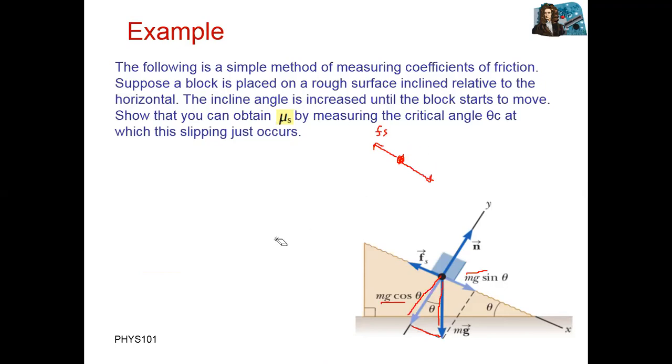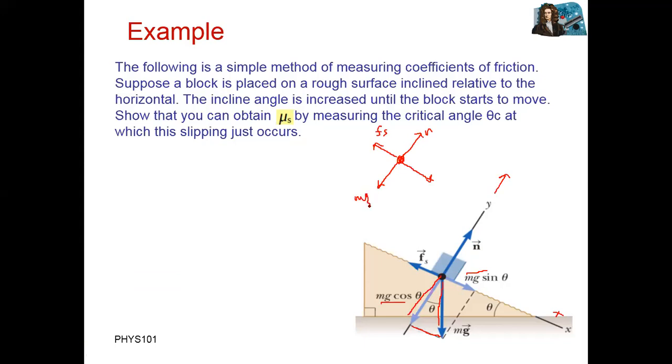What is the property of the normal force? Normal force is always perpendicular to the surface. You can see here we take this one as the x-axis and this one as the vertical y-axis. So what will the gravitational force be? Gravitational force and normal force are perpendicular to each other, in opposite directions.